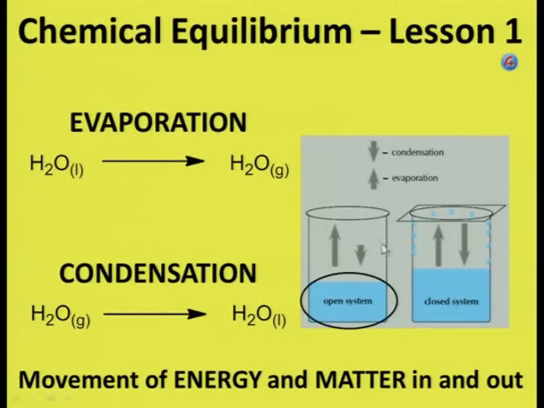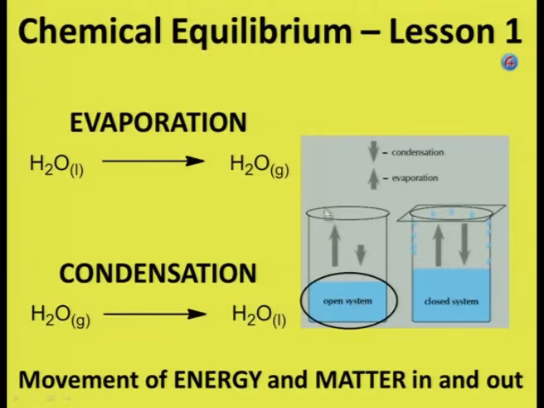Now let's look at an open system and a closed system. If it's a closed system, each molecule that goes into the gas phase must go back into the liquid phase at some stage. It cannot go out into the atmosphere and disappear. But if it's an open system, the water level would decrease because now the water is evaporating from liquid into gas phase, and the gas-water molecule can go out of the beaker and float away.